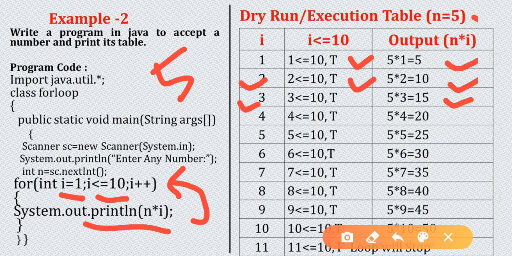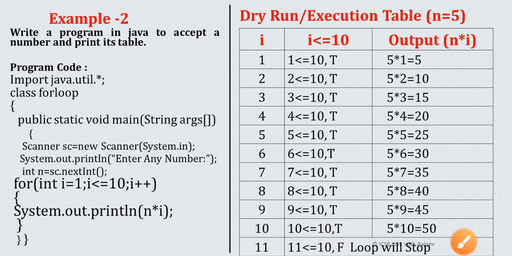4 less than equal to 10, true. 5 into 4, 20. Then I will be 5. 5 into 5, 25. I will be 6. 5 into 6, 30. I will be 7. 5 into 7, 35. I will be 8. 5 into 8, 40. I will be 9. 5 into 9, 45, I will be 10, 5 into 10, 50.